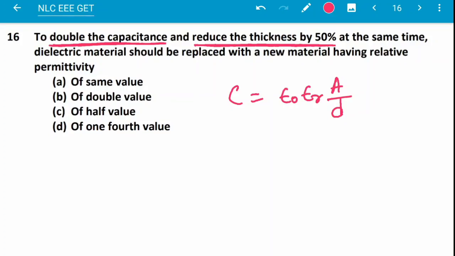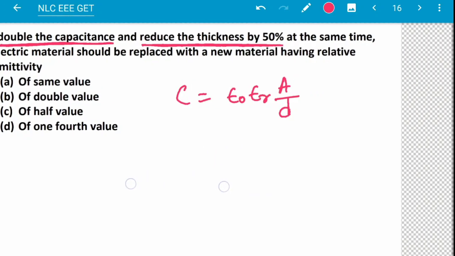Area A is the area of the parallel plates, epsilon naught is the permittivity of free space, and epsilon r is the relative permittivity of the dielectric material introduced between the parallel plates. So what is given here? Suppose the capacitance is C, and the capacitance is to be doubled.